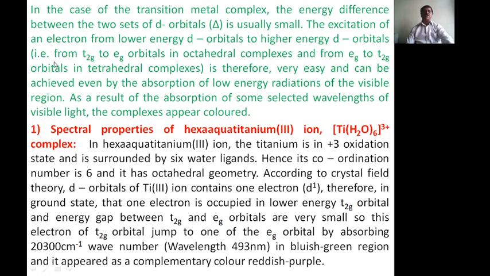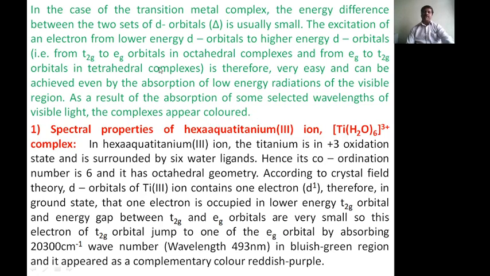The excitation of an electron from a lower energy d orbital to a higher energy d orbital, that is from t2g to eg in octahedral complexes, and from eg to t2g in tetrahedral complexes, is therefore very easy and can be achieved even by absorbing low energy radiation of the visible region. As a result, some selected wavelengths of visible light are absorbed and the complexes appear colored.